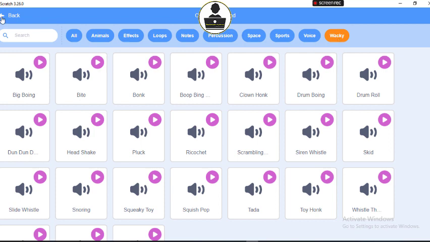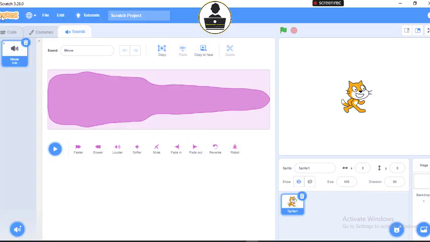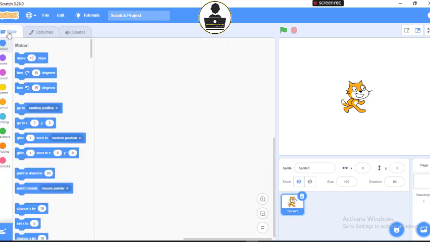So let's go back. We've seen so much of sound. Let's go to our codes. So let's start with this. So this is our block of codes. Now, in here is our extension. We'll work with extensions maybe sometimes in other programs, but for today's program, we're not going to be using the extension. That's good. So we have our block of codes.